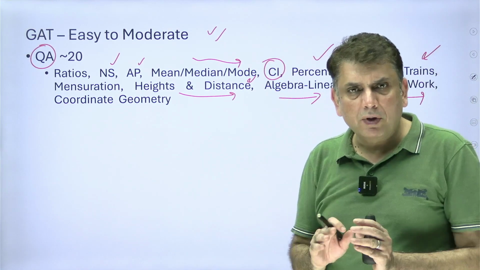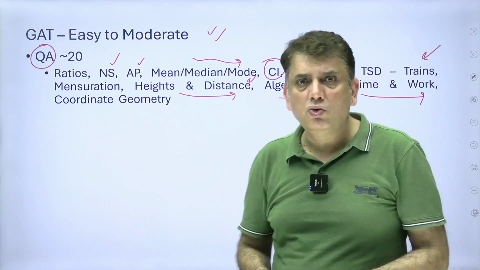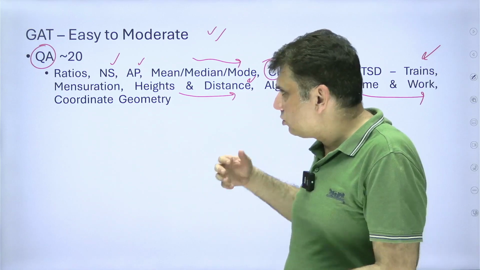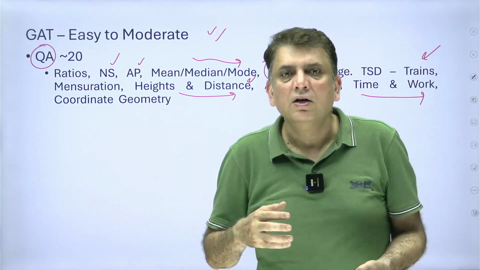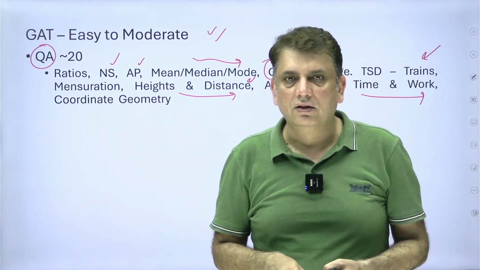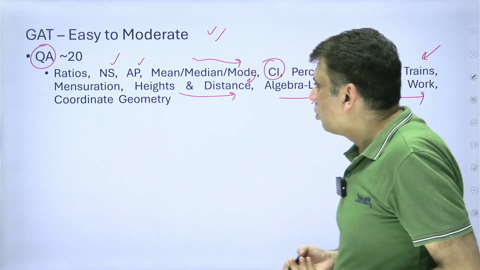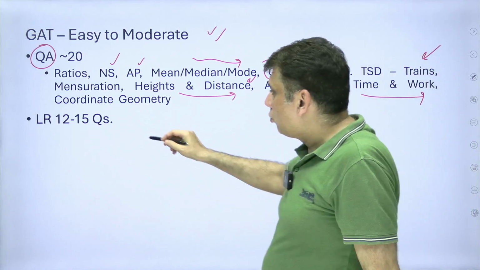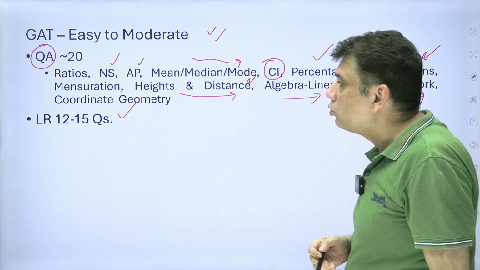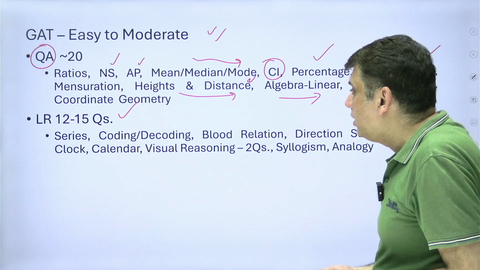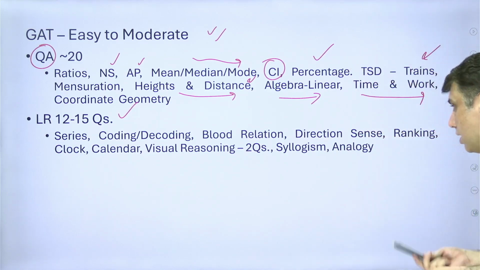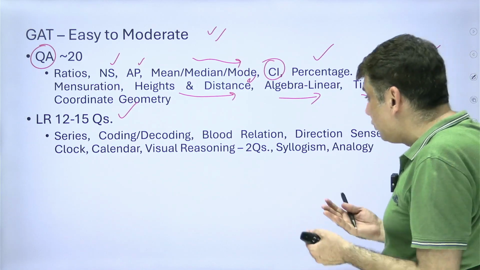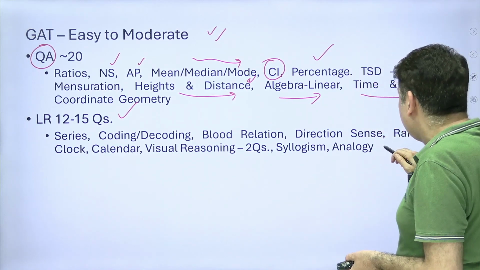Overall the paper was easy to moderate, but because in the QA part you need to solve so many things, students tend to find it difficult because of the solving part of that section. Now if we talk of the LR, the reasoning part in GAT, there were close to 12 to 15 questions as reported by students. Questions were from series, coding decoding, blood relation, direction sense, ranking, clocks, calendars, visual reasoning, syllogism, analogy.